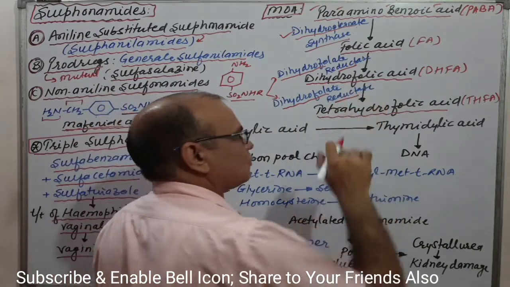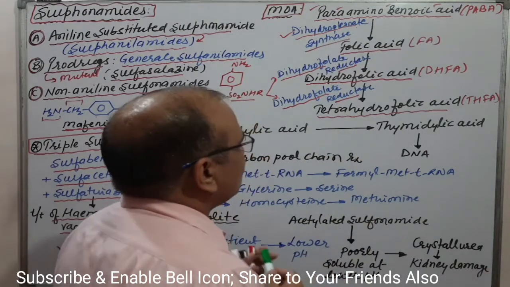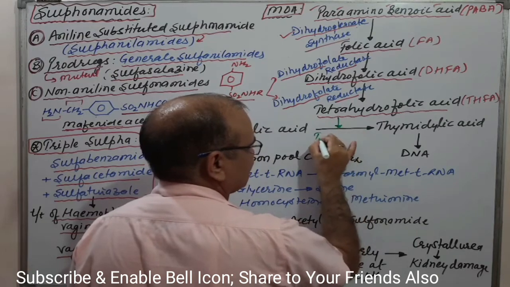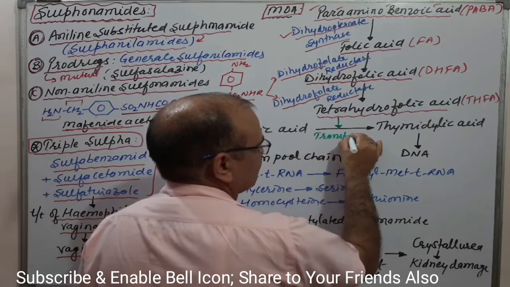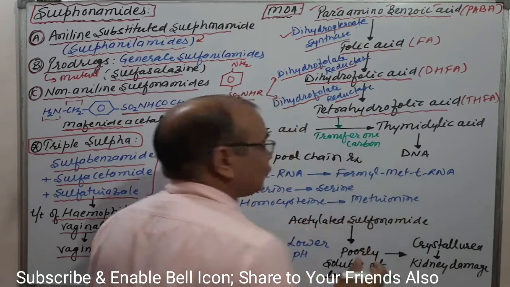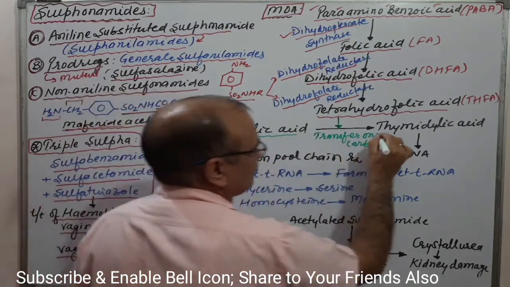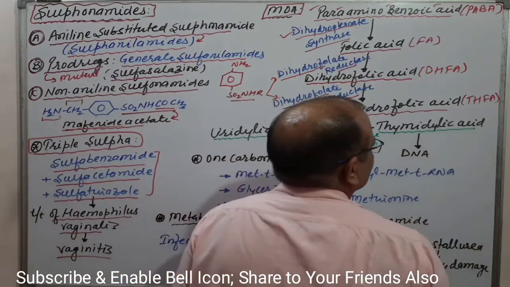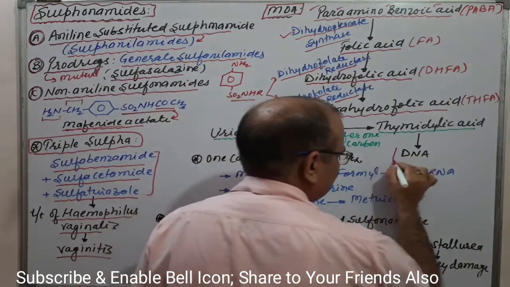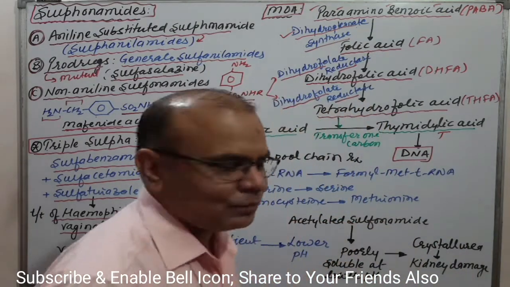Now that tetrahydrofolic acid participates, or transfers one carbon, which results in the conversion of uridylic acid to thymidylic acid. Thymidylic acid is a component of DNA, with thymine as the nitrogenous base.